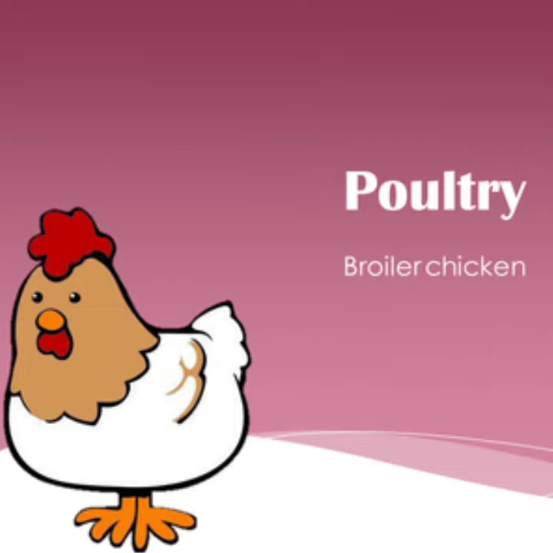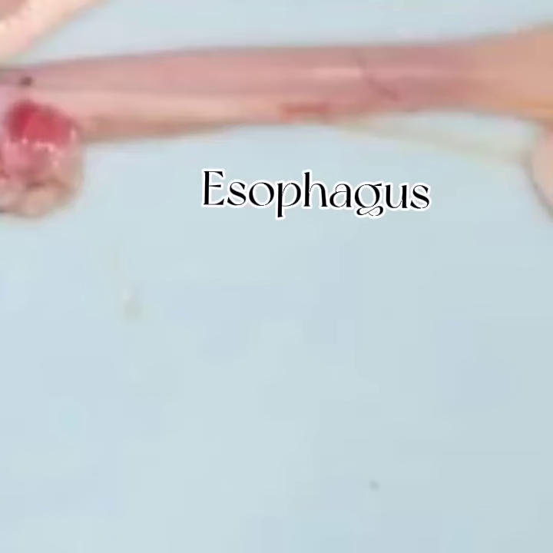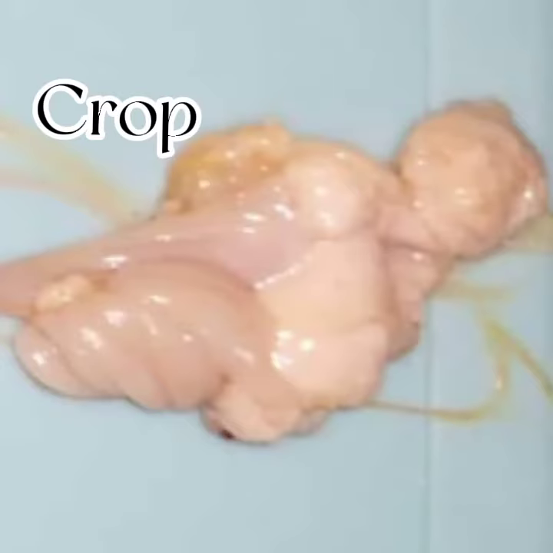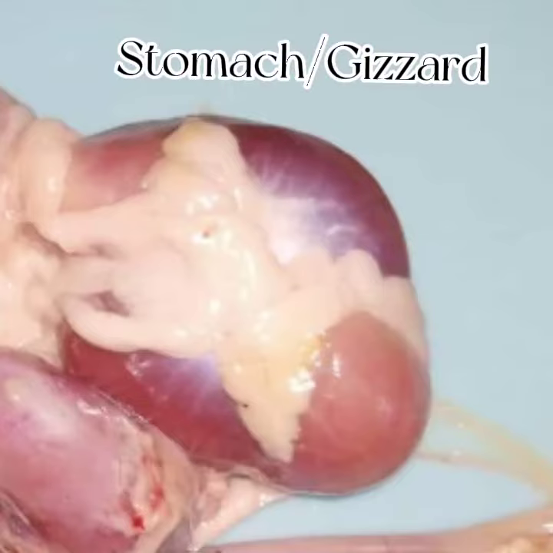So here's a quick tour of the chicken digestive system. Esophagus or gullet transports food from the mouth to the stomach. Crop, a pouch in the esophagus used to store food temporarily before moving it into the stomach. Stomach or the gizzard, the organ where food is broken into smaller units.